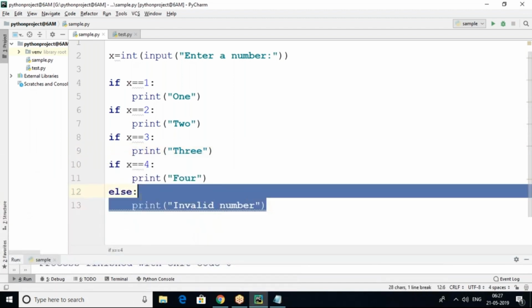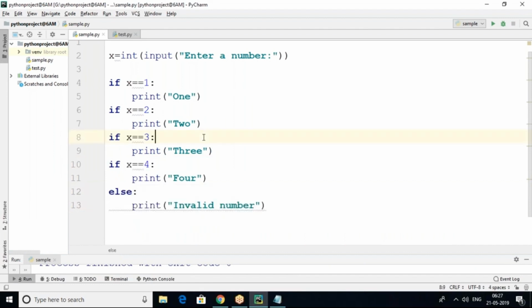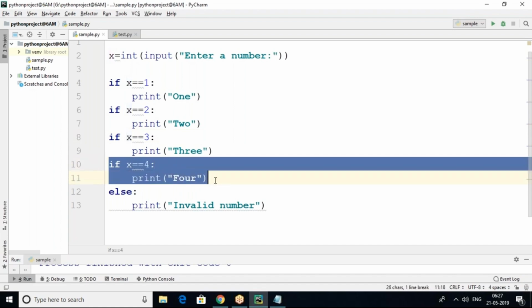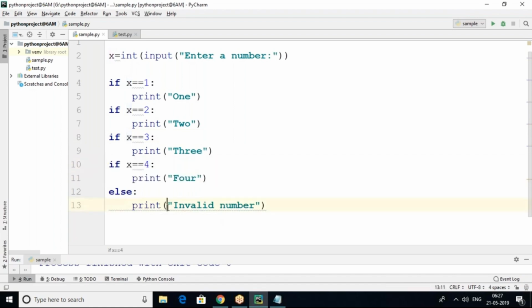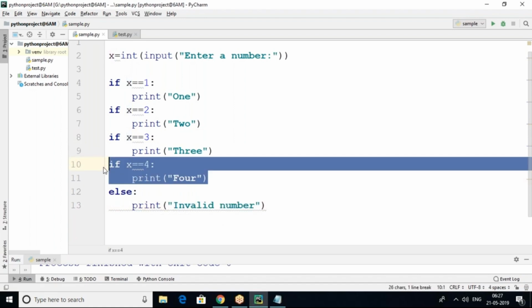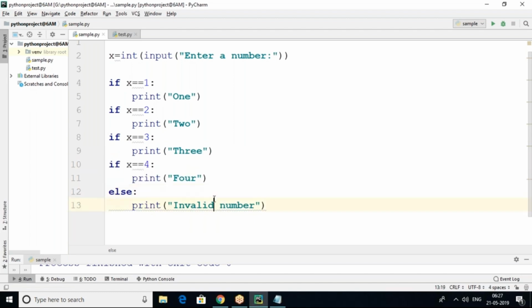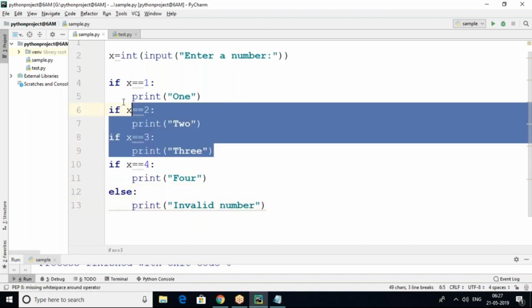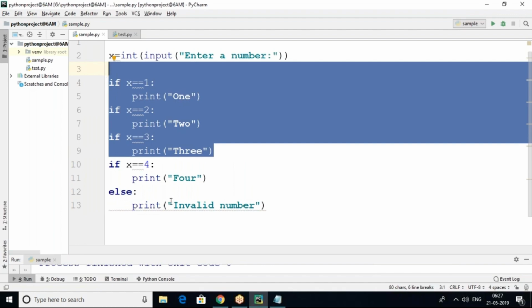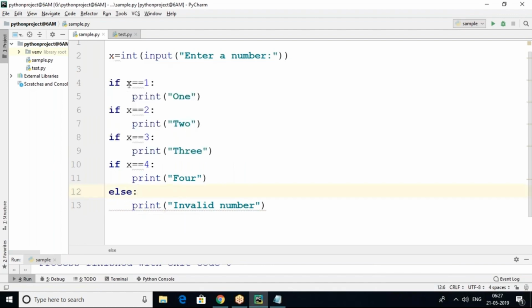You may ask why invalid number is not printed for 4. Because this if is immediately preceded by the else block. The interpreter will consider that if this condition is false, then immediately it goes to else. But if this condition is true, then the else part will not get a chance. But why, when these conditions are true, does it still go there? Because the conditions are checked starting from if x equal to 1.